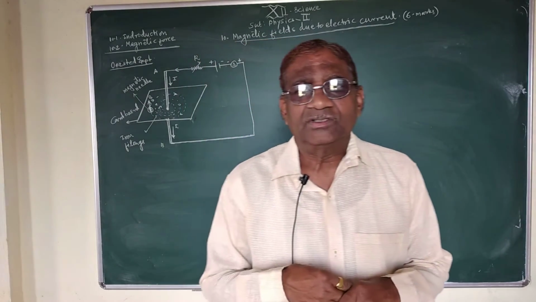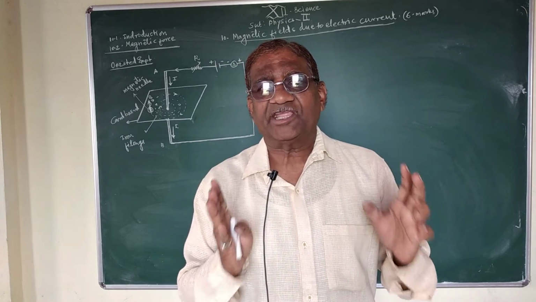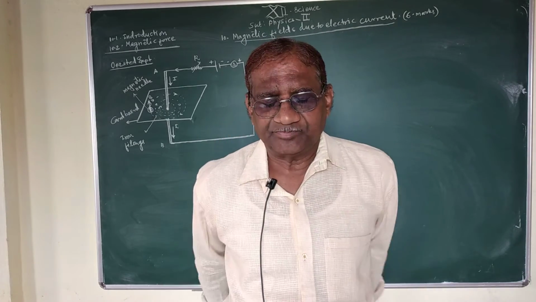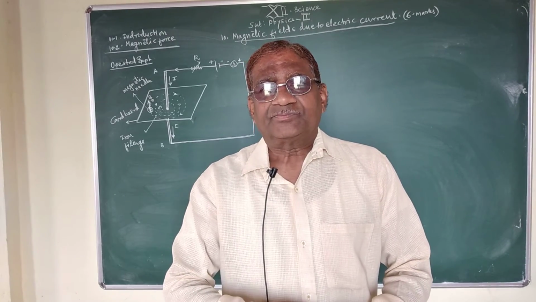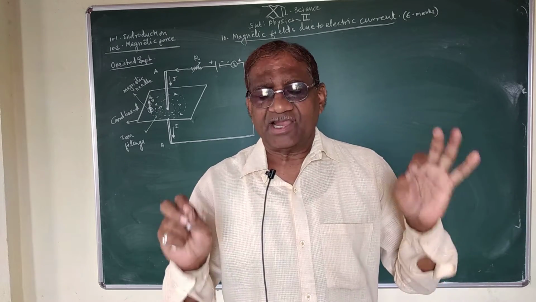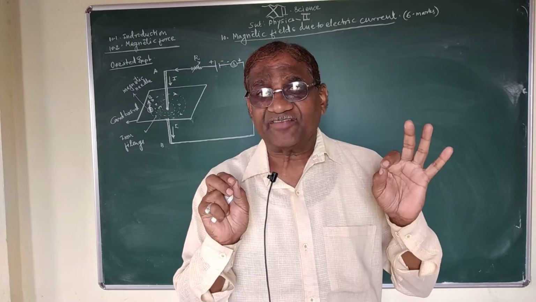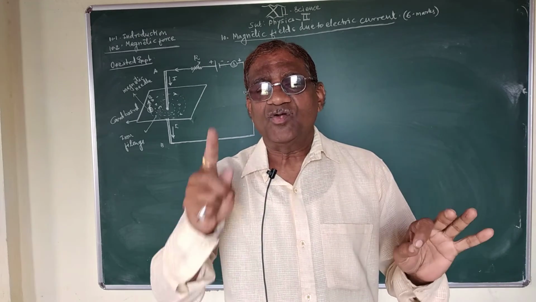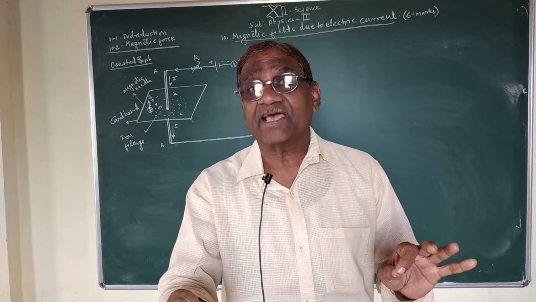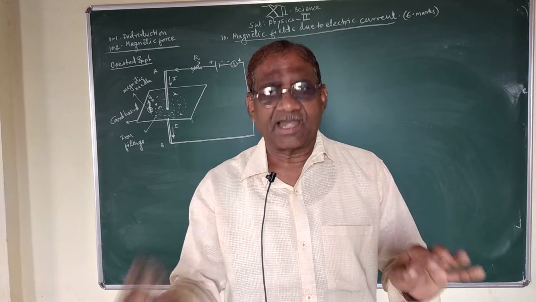Now, how there is production of magnetic field due to flow of electric current through a conducting wire. What is magnetic effect of electric current? The phenomena of production of magnetic field around a conducting wire which is carrying an electric current is called as magnetic effect of electric current.